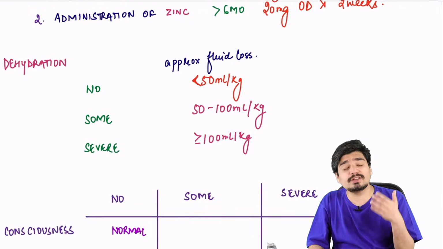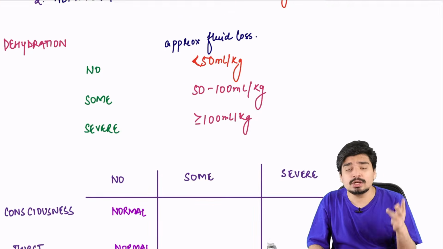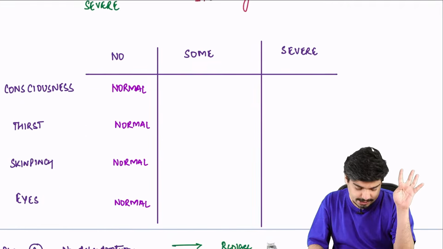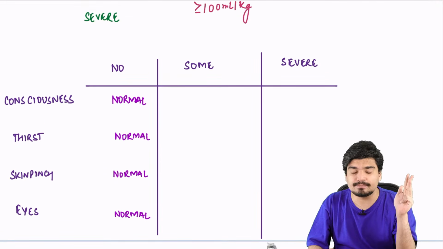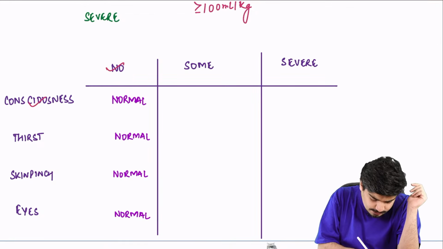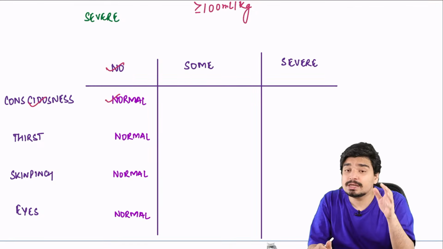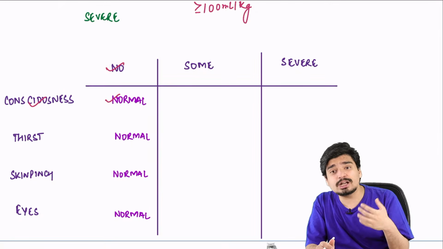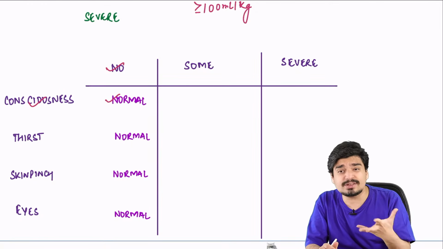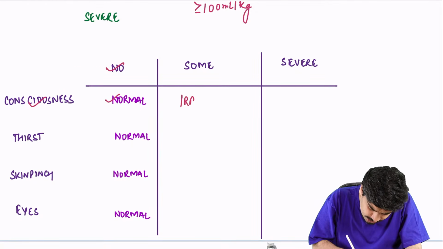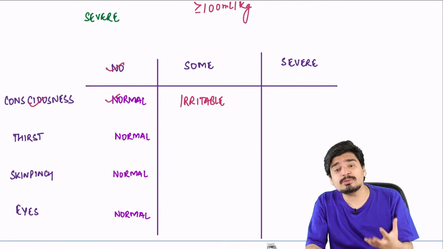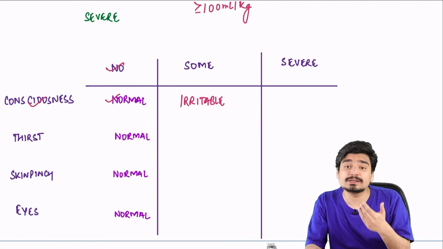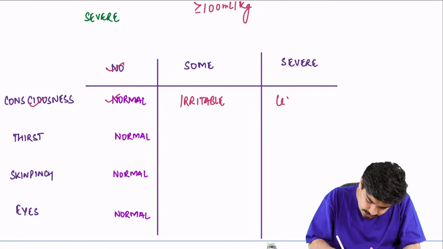Now, how do you classify whether there is some or severe or no dehydration? You use 4 criteria: the consciousness of the child, the thirst of the child, the skin pinch of the child, and the eyes of the child. If there is no dehydration, the child will be normal in consciousness, active, alert. In some dehydration, because he has lost some water, he'll be irritable. He wants water. That's why he's irritable. In severe dehydration, because he has lost a lot of water, the child will become lethargic or comatose.